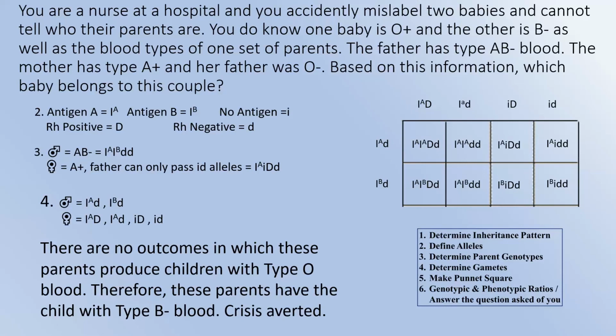So there are no outcomes in which these parents produce children with type O blood. Therefore, these parents have the child with type B negative blood. Crisis averted. We can give them the right kid. And then you can just note that this is the box that's B negative. Circle it. Imagine I'm circling it right now. And make sure you hide your answer at the end and you're good to go.